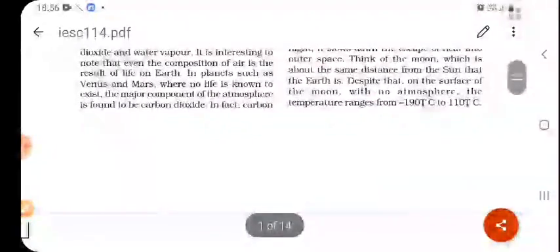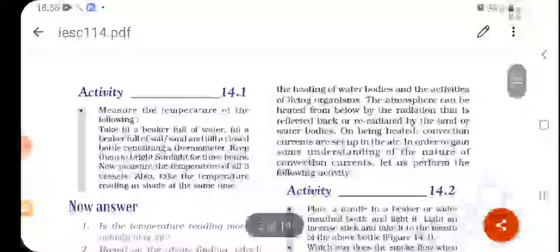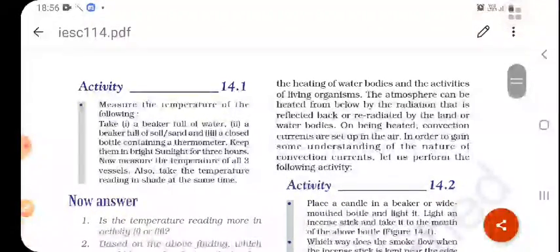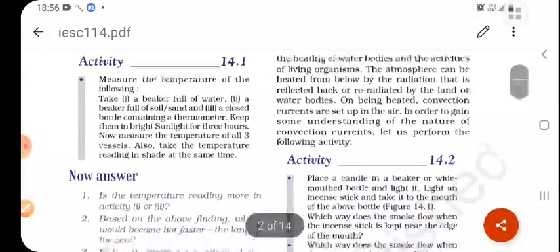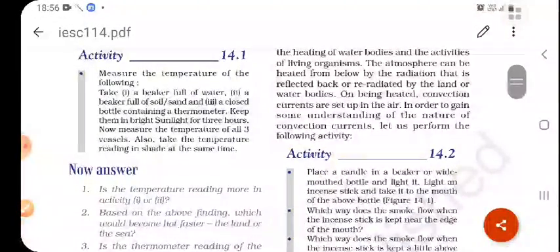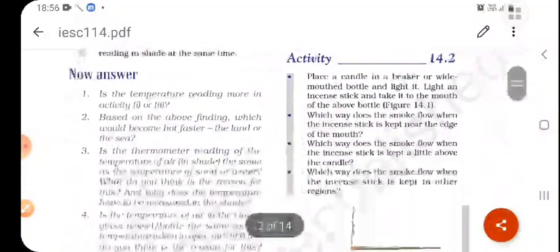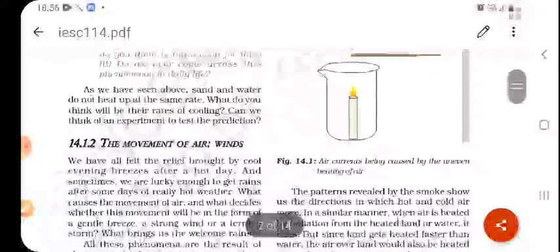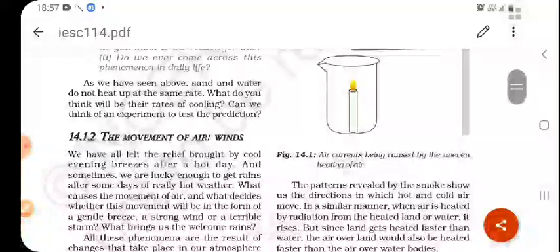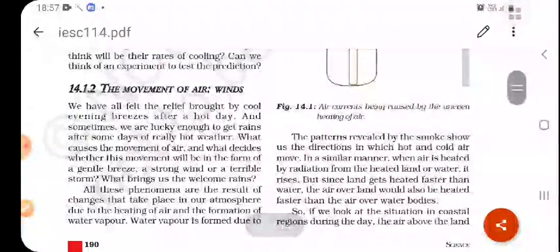So what is the role of this atmosphere and air in our life? Heating of water bodies and activities of living organisms: the atmosphere can be heated from below. There are some processes shown here. The movement of air means the flowing of the wind.